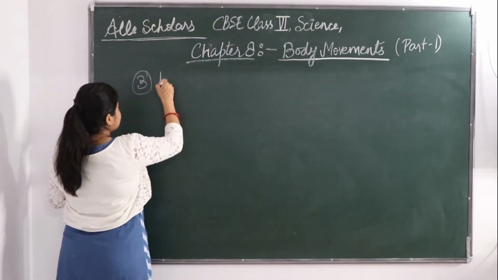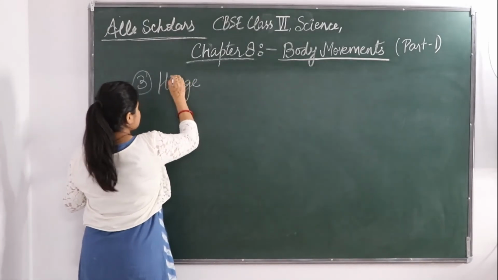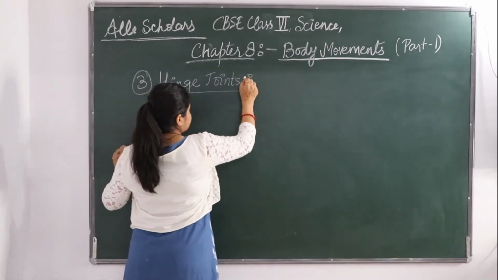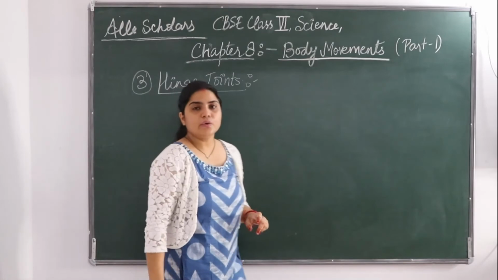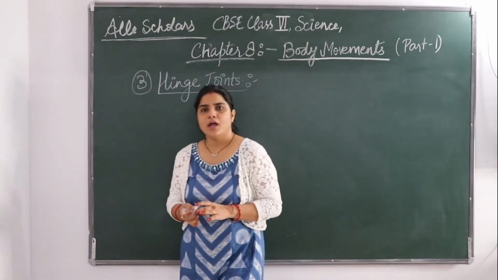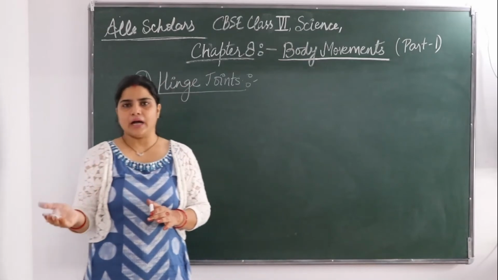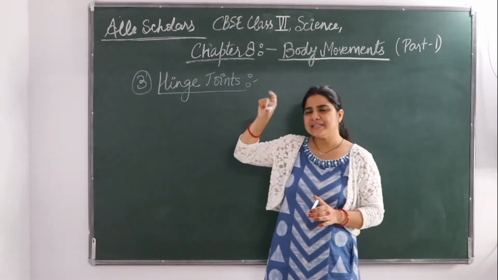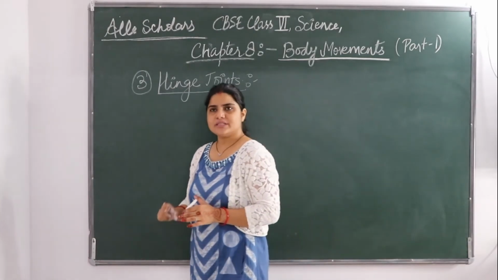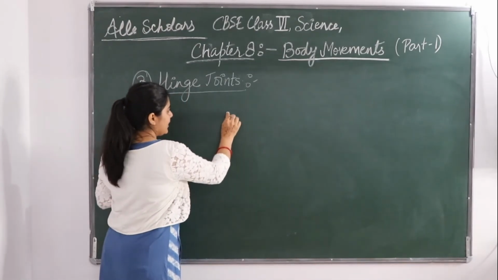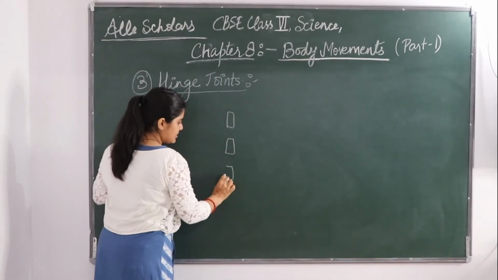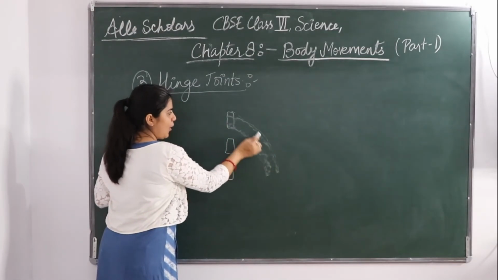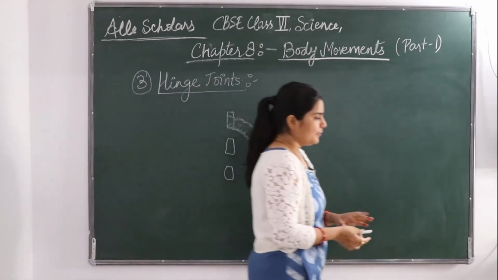The third type of joint is a hinge joint. Students, you must have seen the door at your home. How that door moves forward and backward. Only two directions are there. It can move either forward or backward. There are some hinges attached, two or three hinges, and the door either moves forward or goes backward. So a two-direction movement is there.